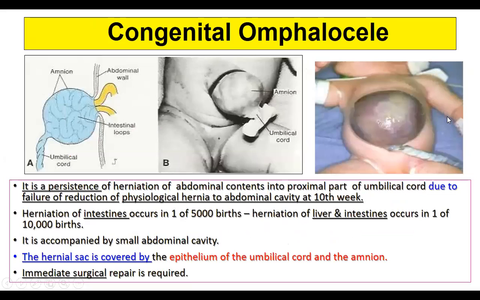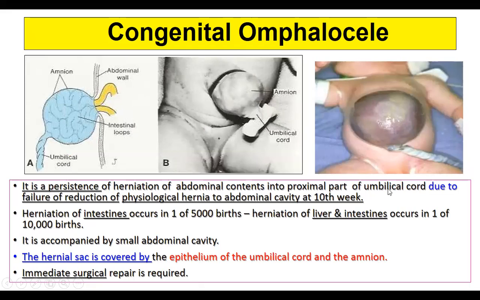Now coming to the clinical aspect of how this rotation of the midgut loop is important, because sometimes congenitally there are newborns with the intestines outside. If you can see here, this is the umbilical cord, and here are the intestinal loops covered by amnion. Here you can see this is also amnion, and inside will be the intestine. Here the umbilical cord is still attached. It is the persistence of herniation of the abdominal content into the proximal part of the umbilical cord.